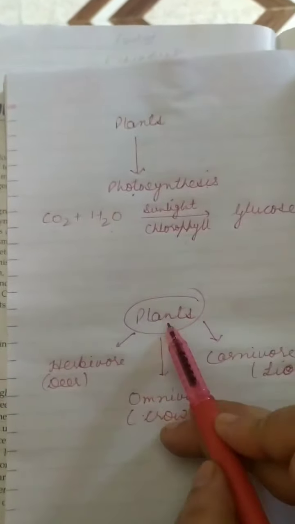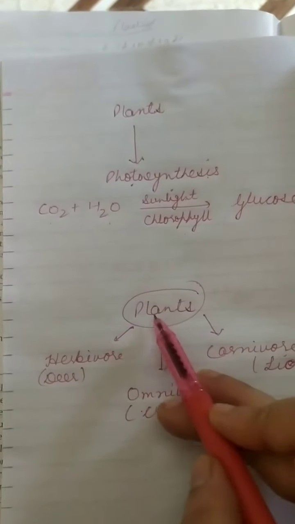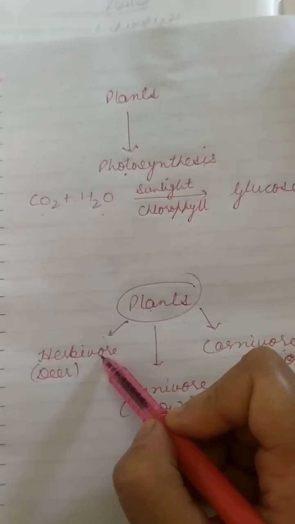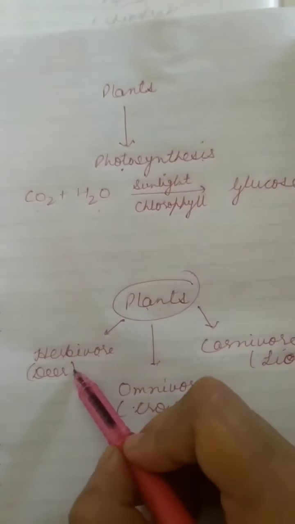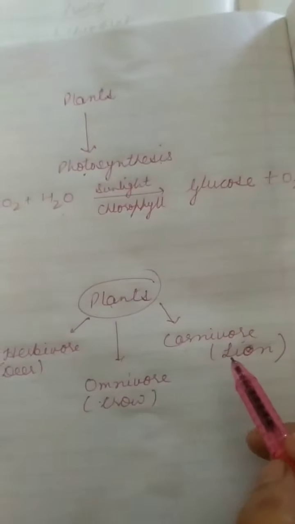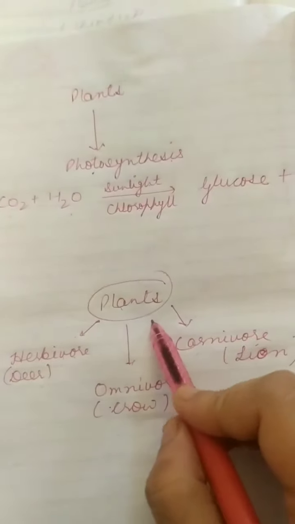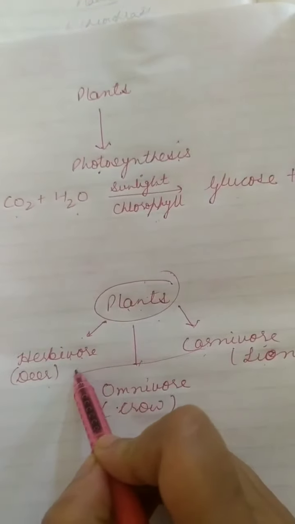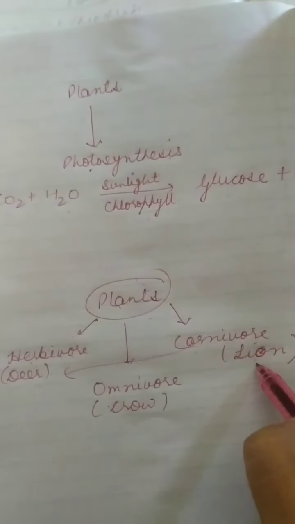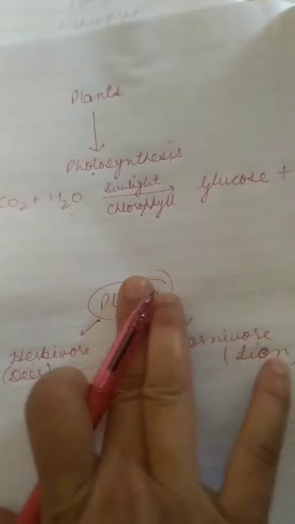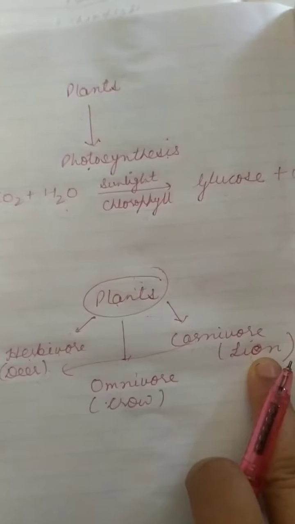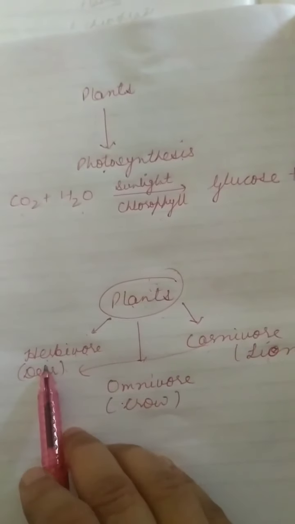And you have already studied that all the animals are dependent on plants directly or indirectly. How? See, for example, herbivore. Deer is a herbivore. It depends on plants. It eats plants and gets energy from the plants. Now you know that lion does not eat plants, but lion eats the deer. So lion eats the deer, which eats the plants. So indirectly lion also depends on the plants. For example, if plants are not there, the deer cannot survive, and without deer lion also cannot survive. So directly or indirectly lion is also dependent on plants.